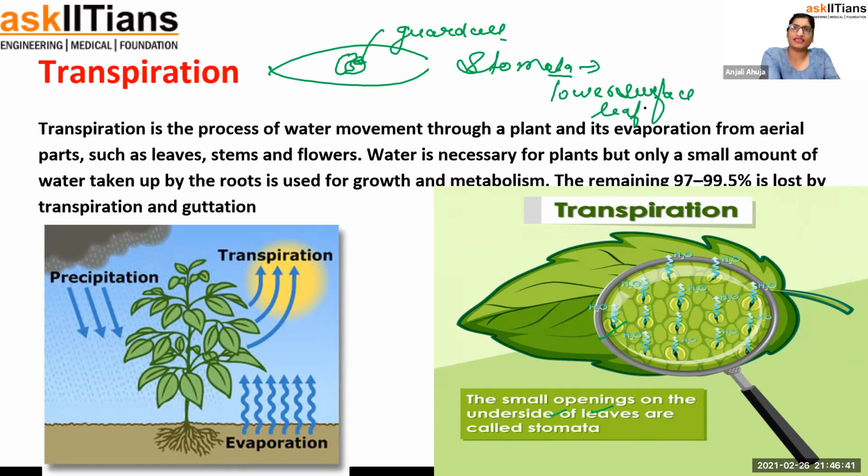Guys, now you might be thinking, if 99.5% of the water is being lost, then what is the need of transpiration? Actually, the answer is that with the water, minerals are also absorbed. So that more and more minerals can be taken up, transpiration happens. When water is moving out of the leaf, it creates a pressure on the plant, which is known as transpiration pull. This transpiration pull will pull more water from the roots, and with the water, minerals are also absorbed. That's why transpiration is important.